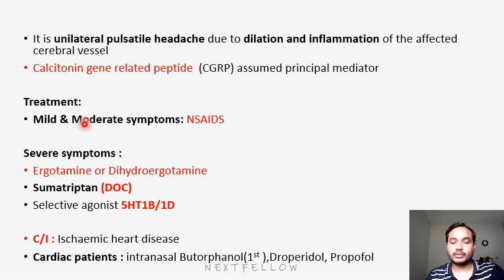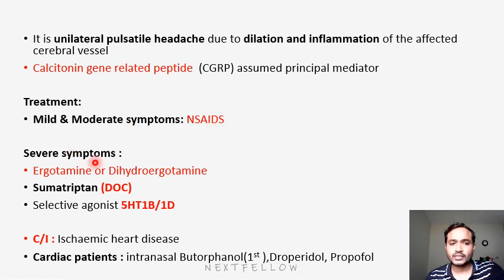Treatment will be in three groups: mild, moderate, and severe. For mild and moderate symptoms, we'll use only NSAIDs. For severe symptoms, we'll use ergotamine. If you are having one episode per month, it will be mild. If you are having 5 to 6 episodes in a month, it will be more severe. So for mild to moderate symptoms we use NSAIDs only.